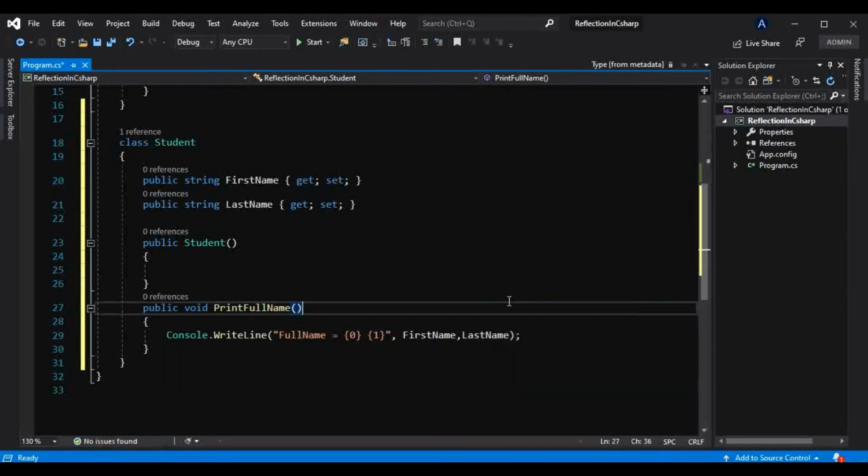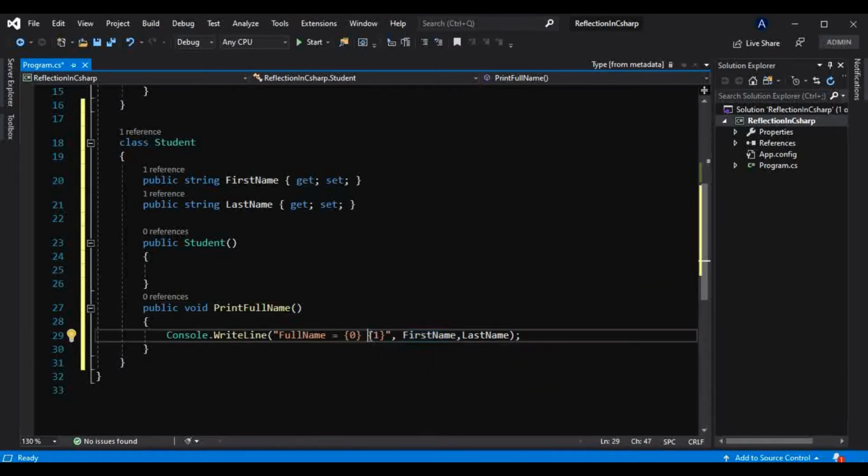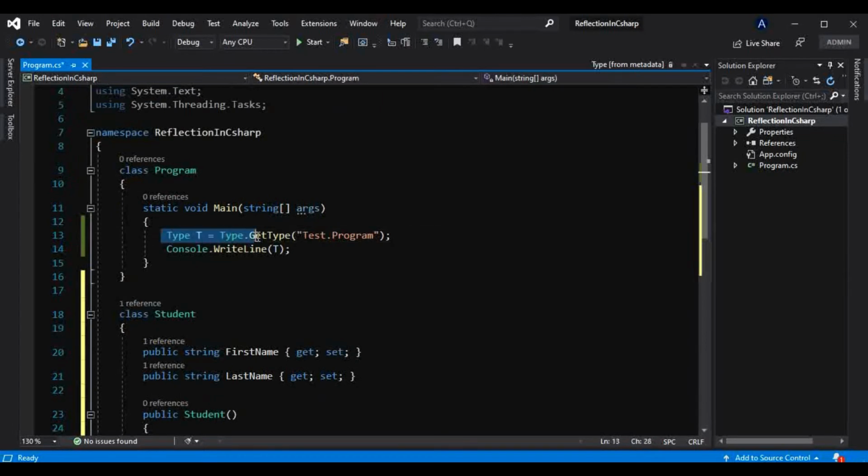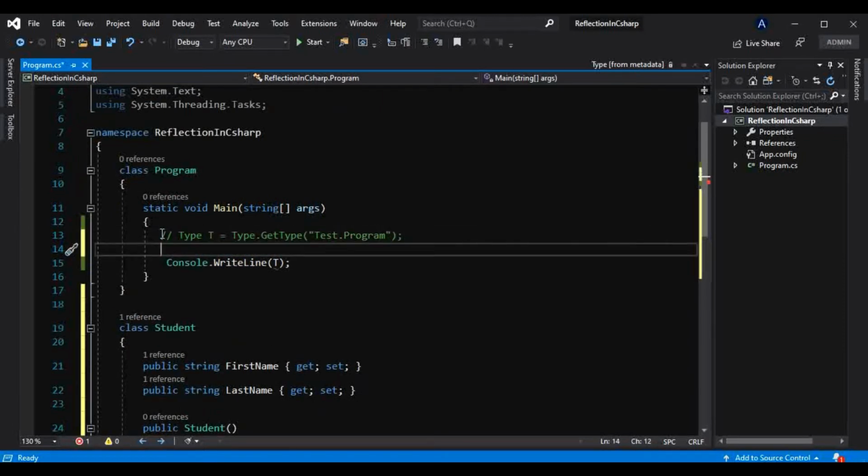So this place will be replaced by the first name, and this place will be replaced by the last name. Let's see if it works, and it should work, there is no problem. For now I will comment that out.